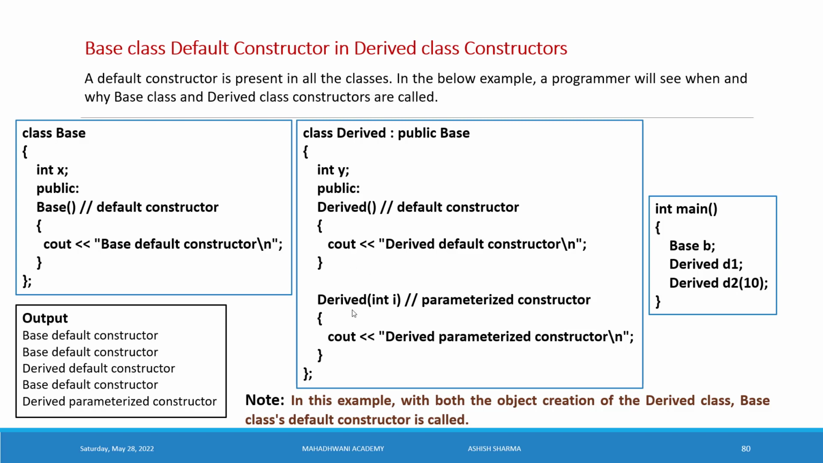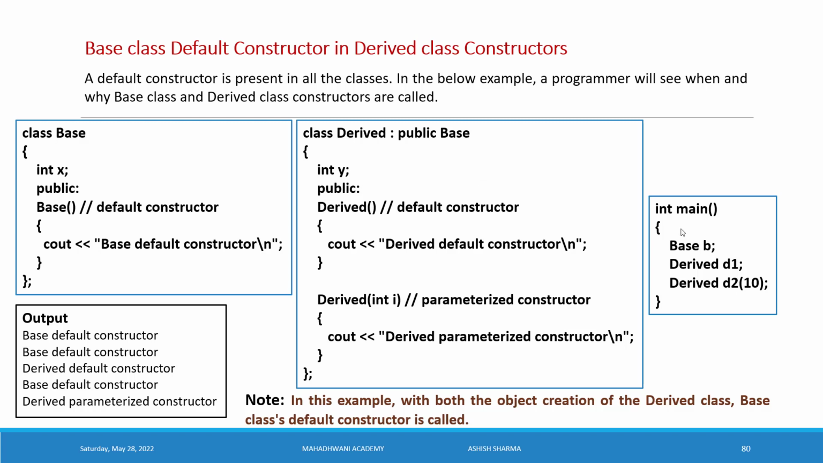Now we have one more constructor here for the derived class, a parameterized constructor. Inside the parameterized constructor we pass a parameter, an integer type variable i. Cout "derived parameterized constructor" inside the definition of the derived constructor. Now close the class. So inside the derived class we have two constructors: one is the derived default constructor, one is the derived parameterized constructor, and one private data member.